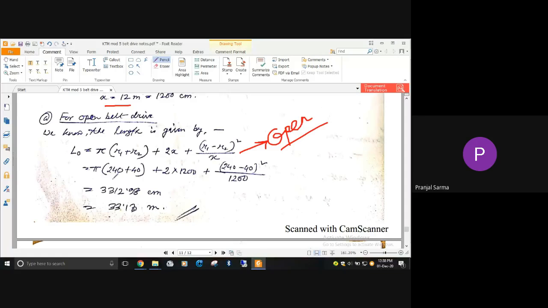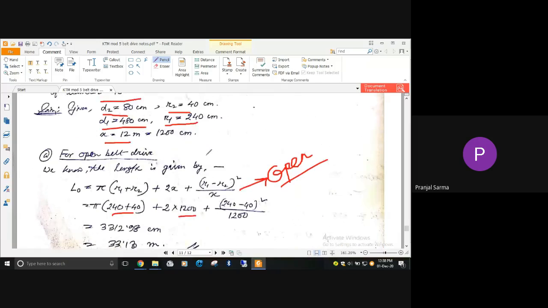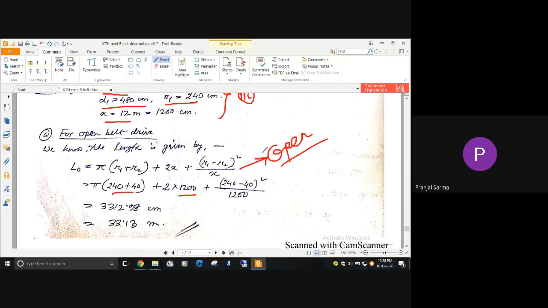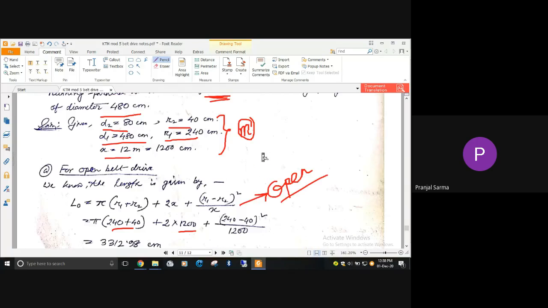All the values are given: R1 plus R2, and the center distance. If you look here, we have converted everything to centimeter. Or rather, you can convert everything to meter, and then your answer will be in meter, which is a better way to do it. Since we have converted to centimeter, and we know the formula, no problem is there.